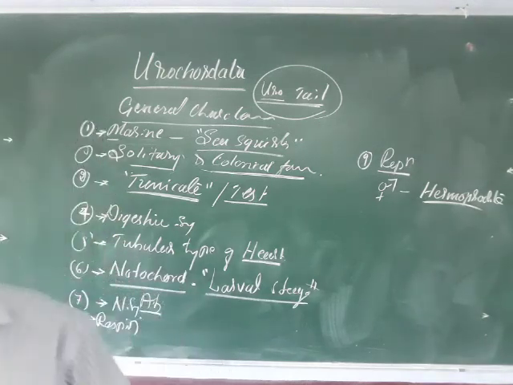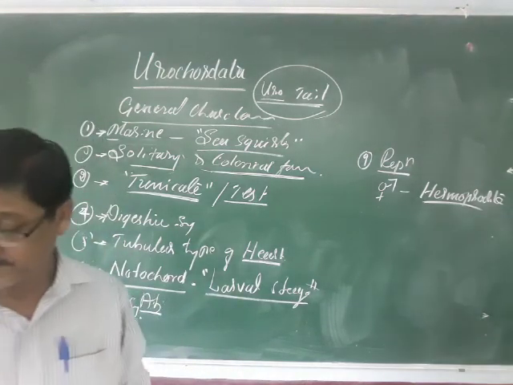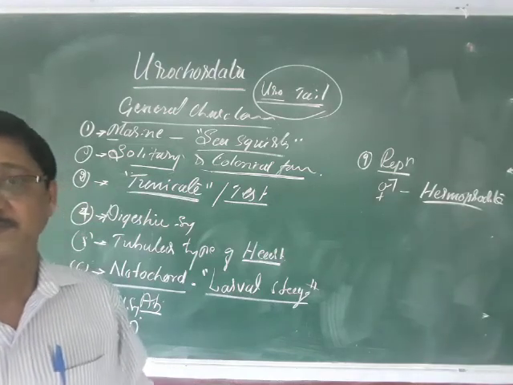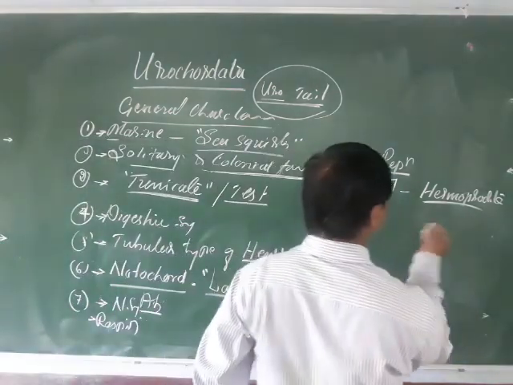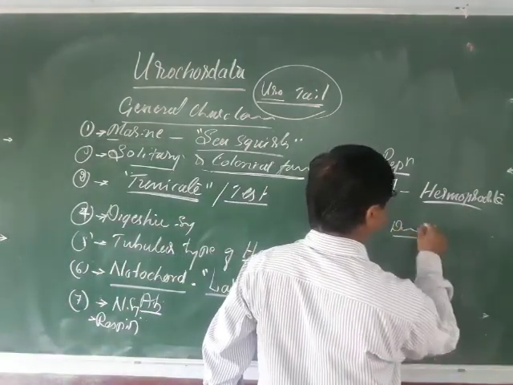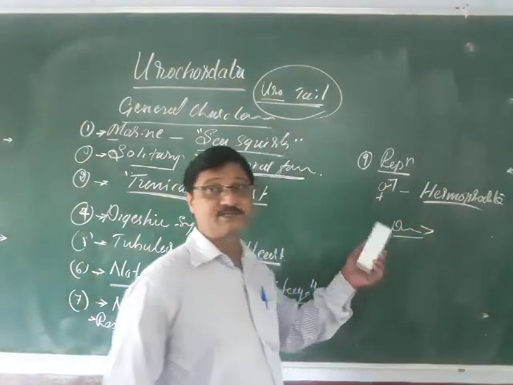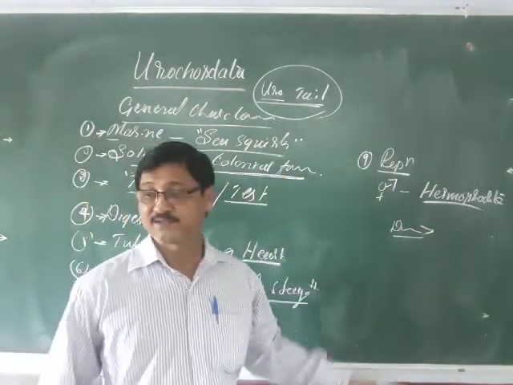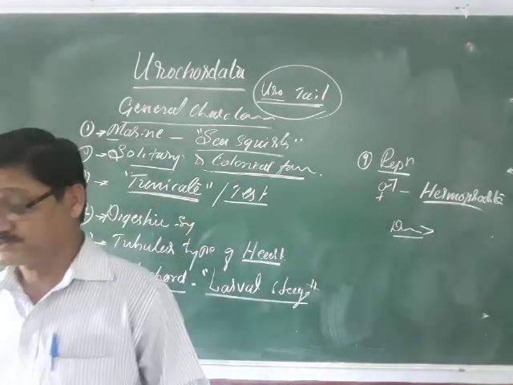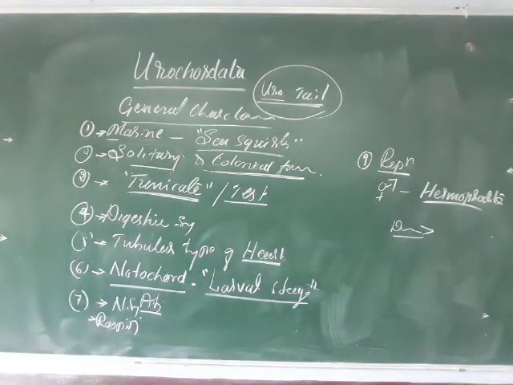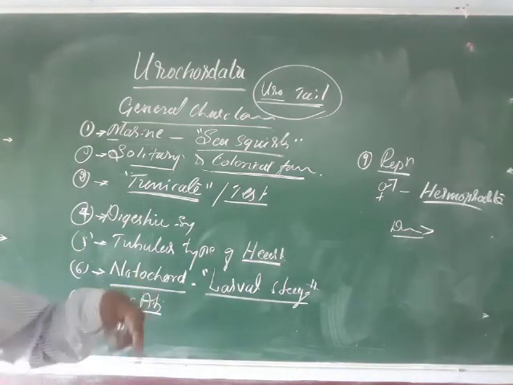The development is indirect, with a larval stage that shows the ascidian larva.